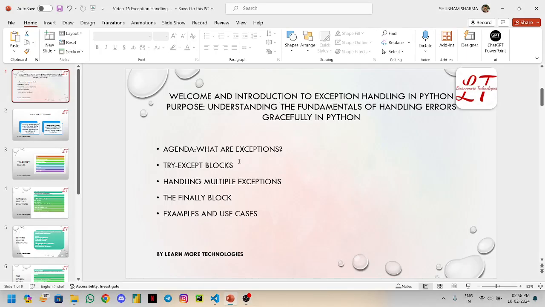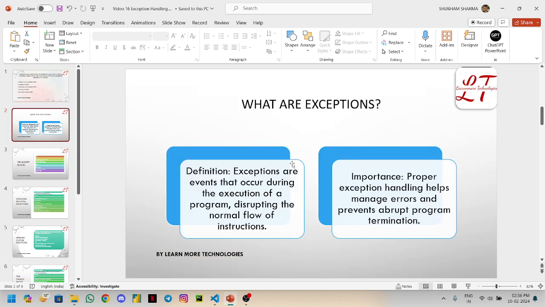Hi everyone. Today we will discuss the introduction to exception handling in Python, and the main purpose of this is understanding the fundamentals of handling errors gracefully in Python. The agenda for today is: what are exceptions, the try except block, handling multiple exceptions, the finally block, and examples and use cases of it. So let's get started.